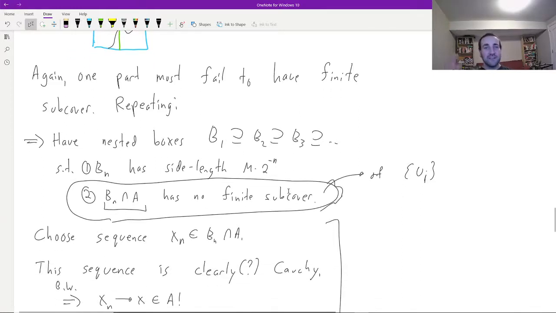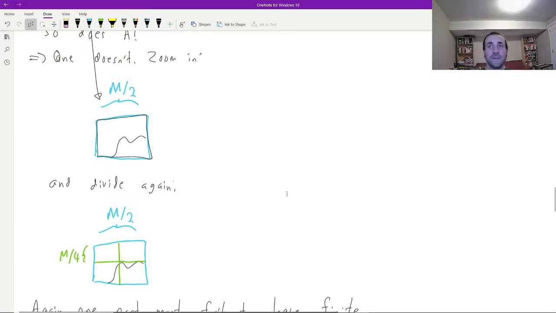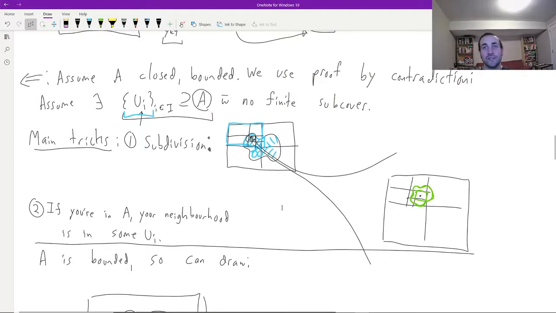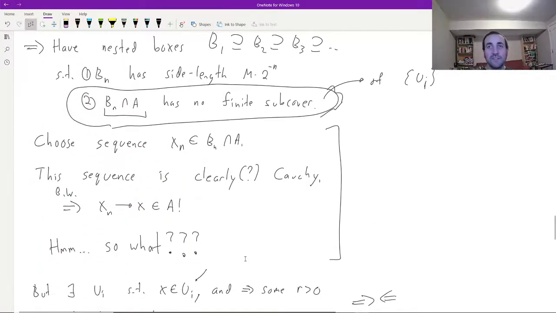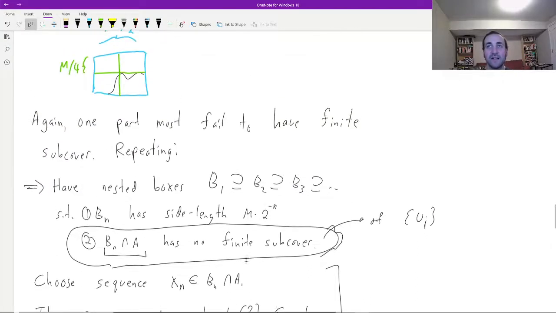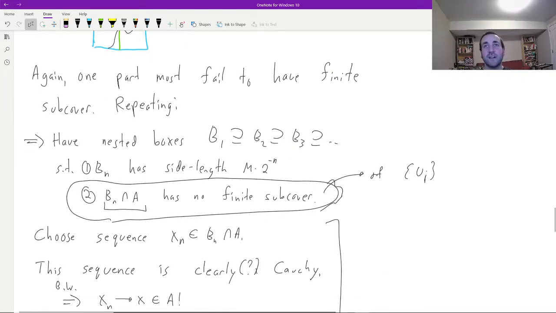So I've done the zooming in trick, and I have this infinite sequence of nested boxes, which gets smaller and smaller and smaller. Now I need to somehow take advantage of this, and in particular find my set Ui, which I described here, which is going to actually contain some of those boxes. Now I don't have a lot of ways to find a Ui. And what I'm going to have to do is not look at these boxes themselves, but look for individual points.